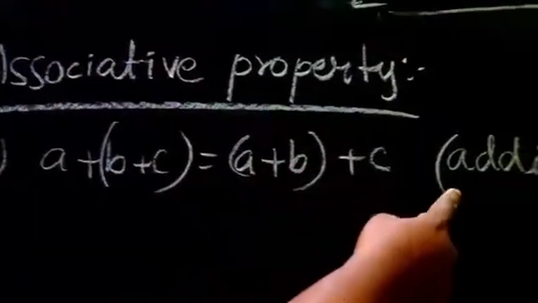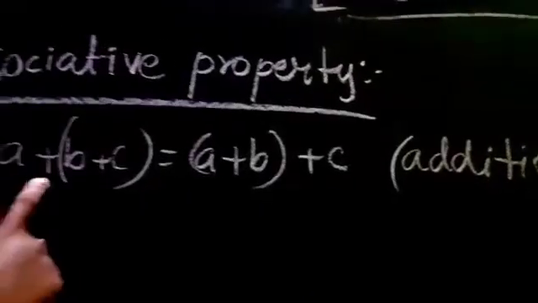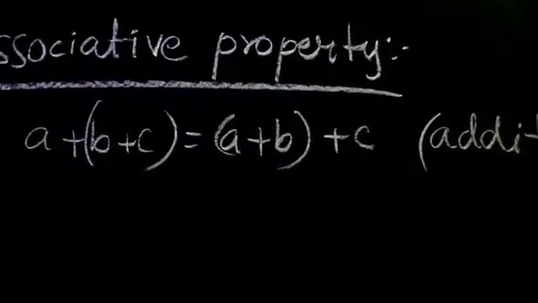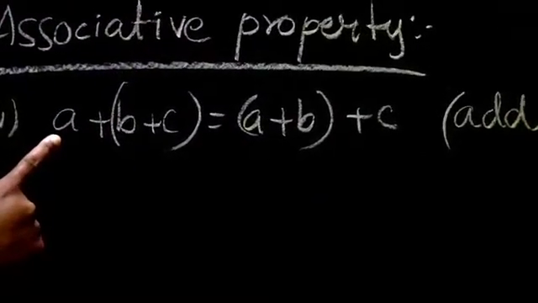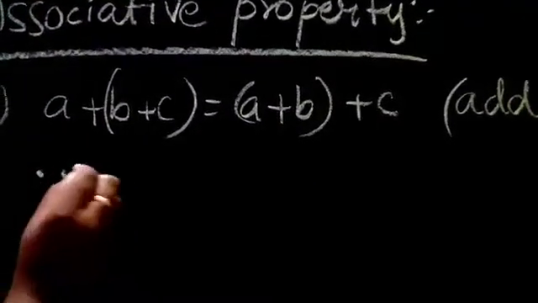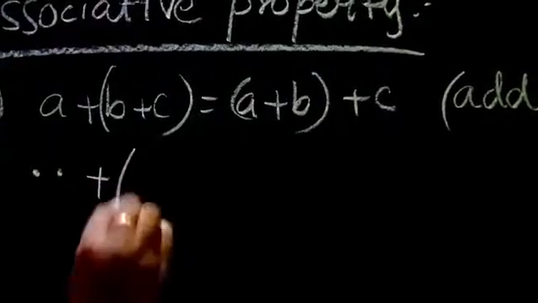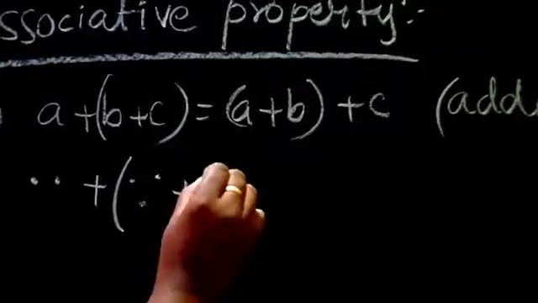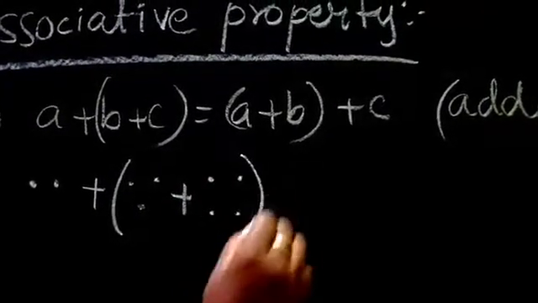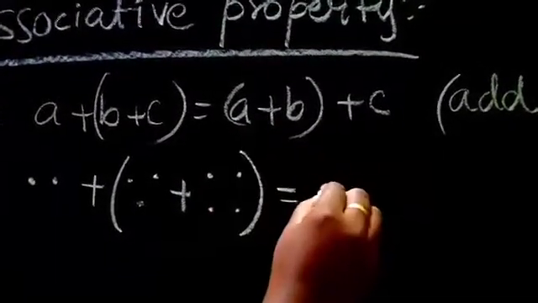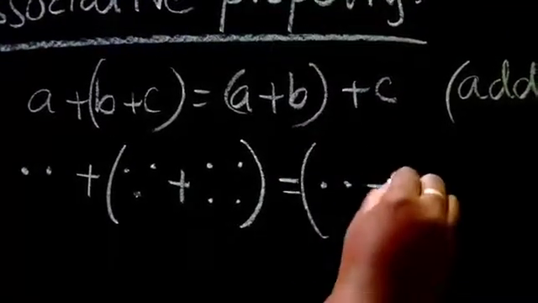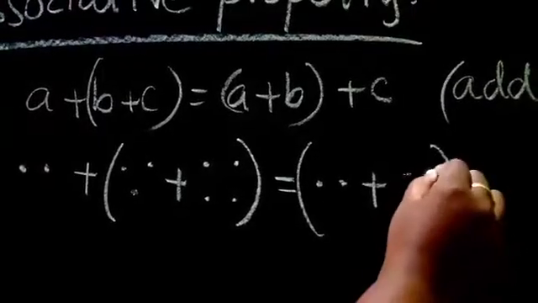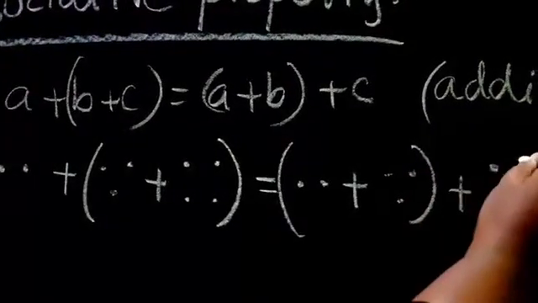Associative property in addition. A plus B plus C equals A plus B plus C. I will take 2 dots in the A place, 3 dots in the B place, and 4 dots in the C place. Same like that, 2 dots in A place, 3 dots in B place, 4 dots in C place.